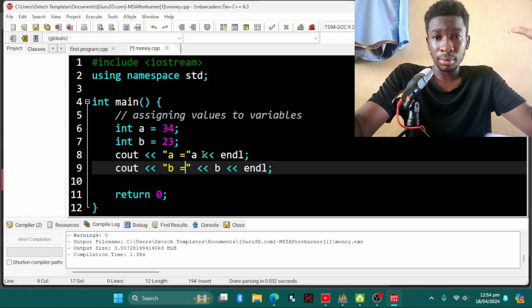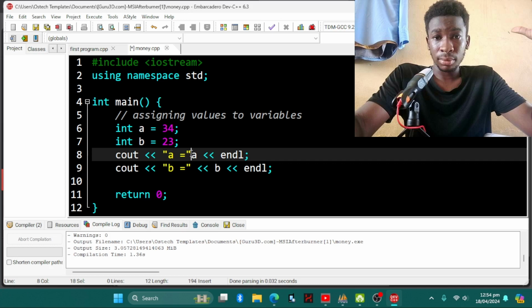And then we come here and put our stream insertion point. Yes, of course, that's the name. The name is stream insertion point. So the double less than and the double greater than are called the stream insertion operators, if I'm not lying, and if you know the correct thing, you can tell me also in the comment section. So we are here to learn, okay.